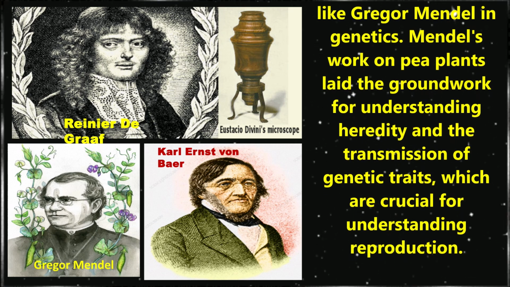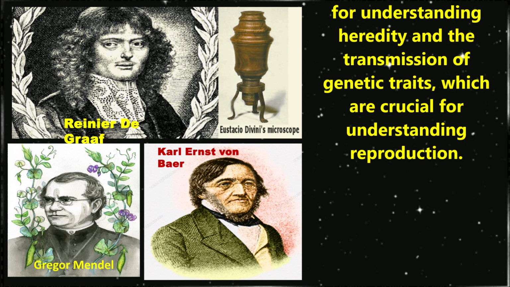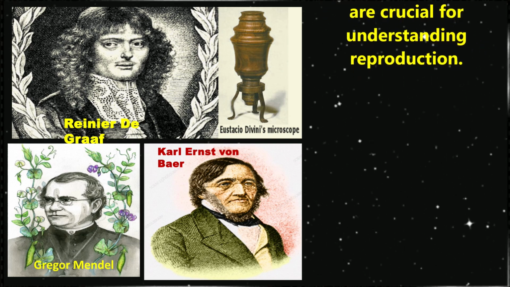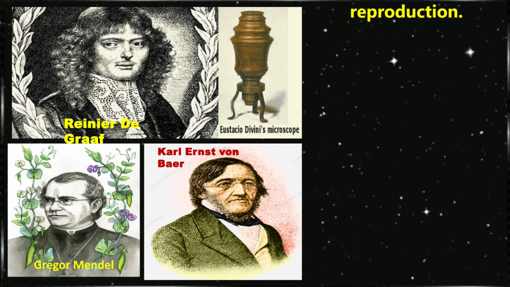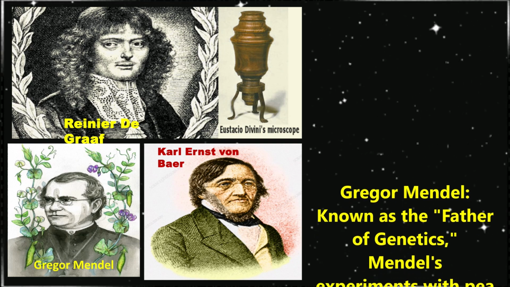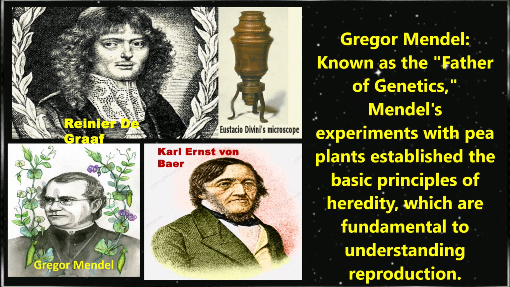Gregor Mendel. In genetics, Mendel's work on pea plants laid the foundation of heredity and the transmission of genetic traits, which are crucial for understanding reproduction. Children, let us discuss the contribution of Mendel. Gregor Mendel was the father of genetics.